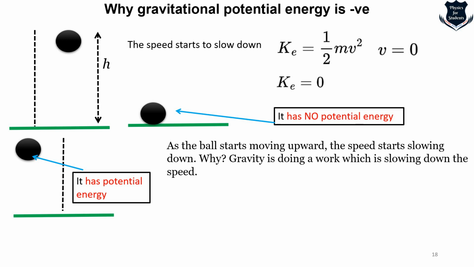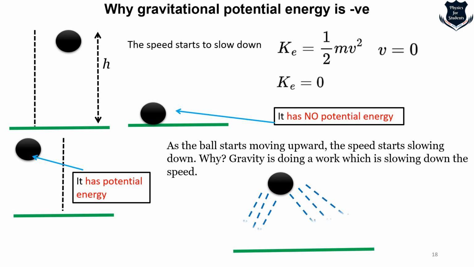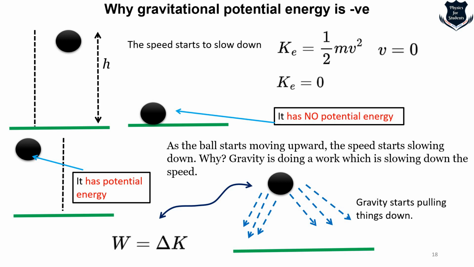So what is actually happening? What is doing the work? The gravity is doing the work. Here you see the gravity is trying to pull things down. So the gravity starts pulling things down, and this work, that is the change in the kinetic energy, is nothing but the work which is being done by gravity. So at the initial stage, it has no potential energy. We throw the ball upwards, the speed starts to slow down, the kinetic energy becomes zero, and it has a potential energy. As soon as we throw the ball, the gravity starts to pull down and it starts falling downwards.